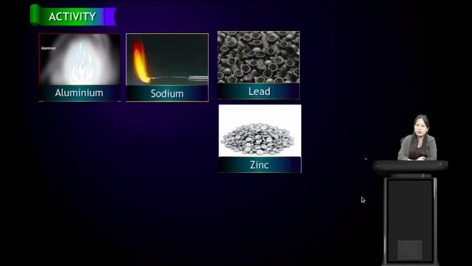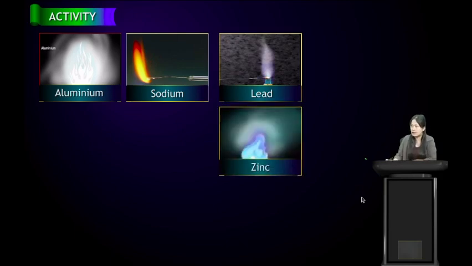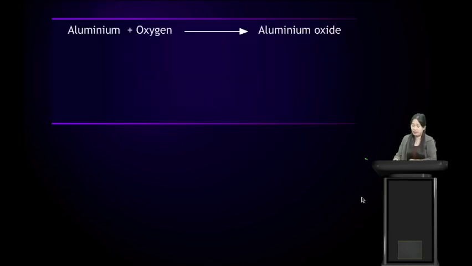When aluminium is burned, we will see this white color flame. When sodium is burned, we will see this color flame. When lead is burned in the presence of oxygen, it will also produce a flame. And when zinc is burned, it will also produce a flame. So here we see that these are examples of metals. When they are burned, they produce some flame.